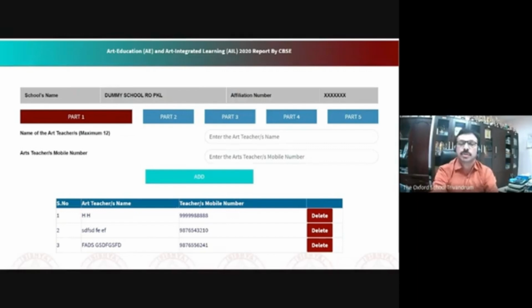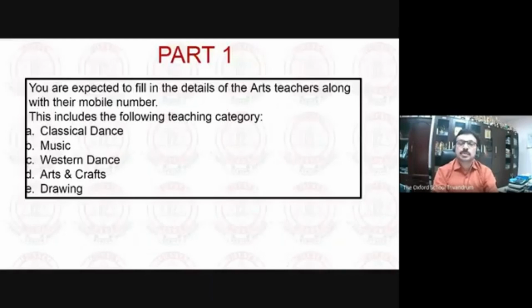This is a dummy page. So and so, and the mobile number. And this is the summary of part 1. You are expected to fill in details of the arts teachers along with their mobile number. It can be art teacher, classical dance, music, western dance, arts and crafts, drawing, etc.